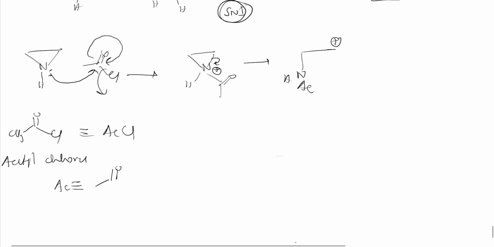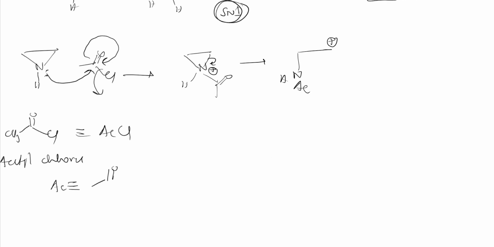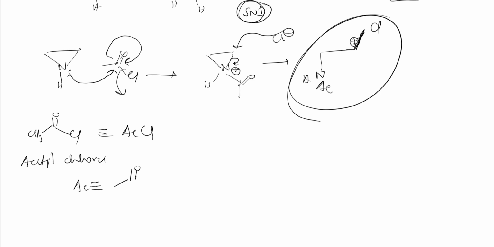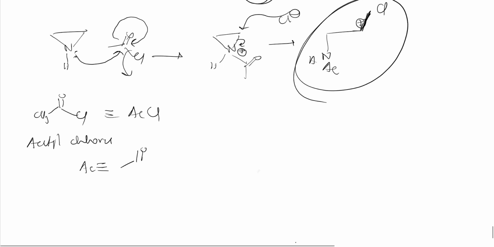So it will not form a carbocation. Initially Cl minus will be there, right? So before breaking it can attack like this, and here it will form C plus and Cl minus. I'll get this product, right? So this thing you need to know. So these are some electrophilic ring opening reactions.